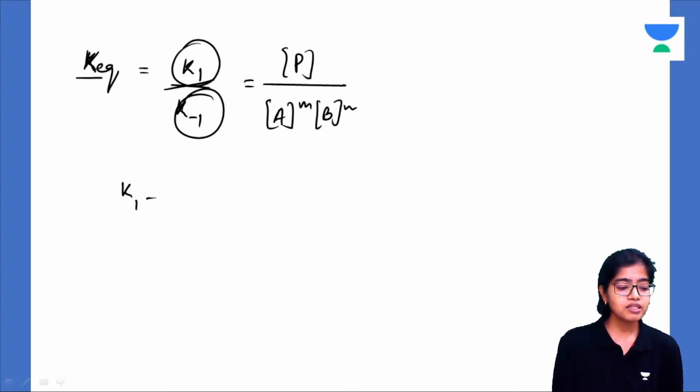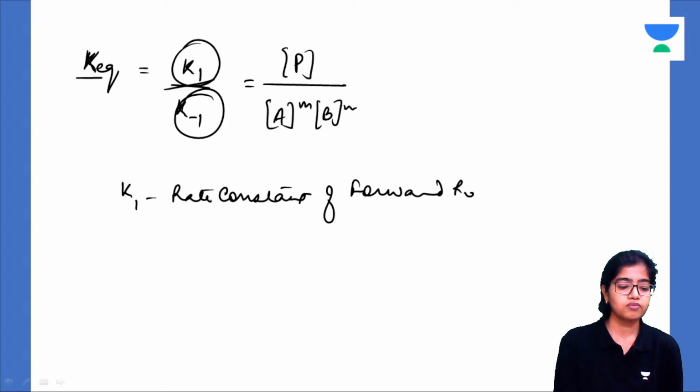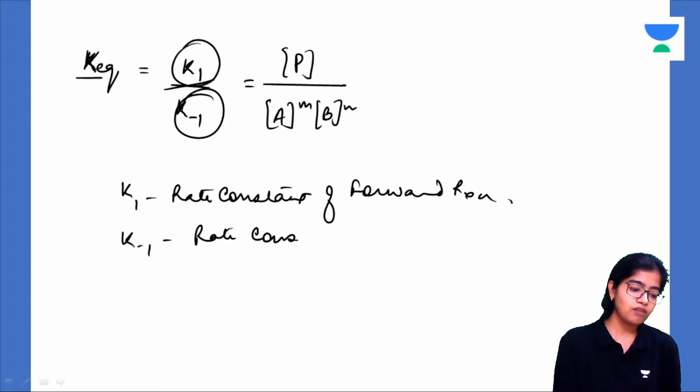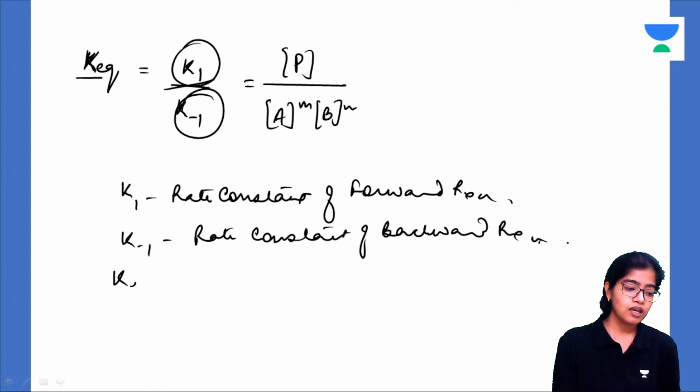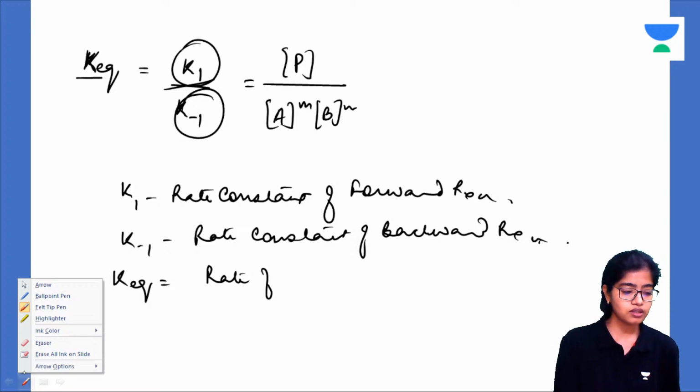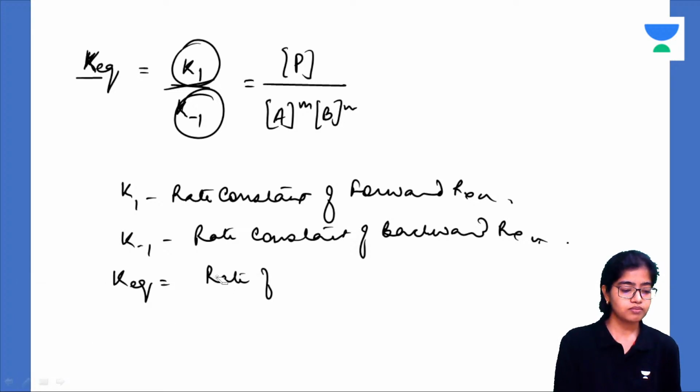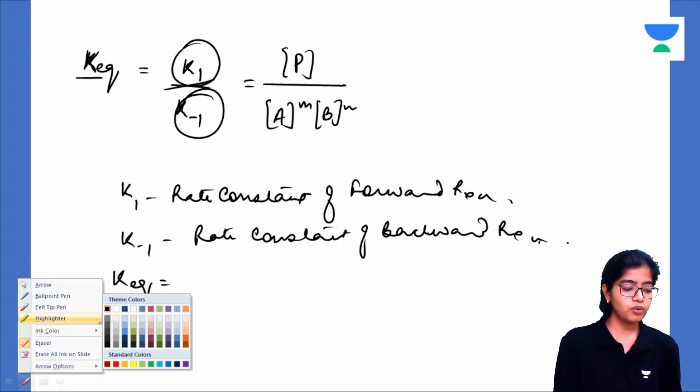What is K1? It is the rate constant of the forward reaction. What is K minus 1? It is the rate constant of the backward reaction. What is K EQ? It is the equilibrium constant. Okay guys, following all of you, it is the equilibrium constant.